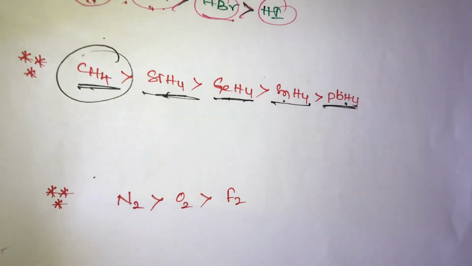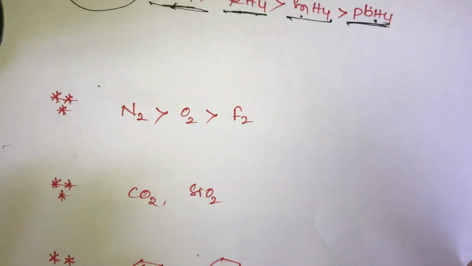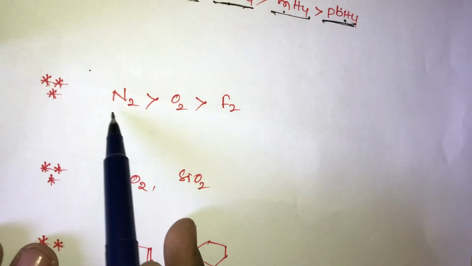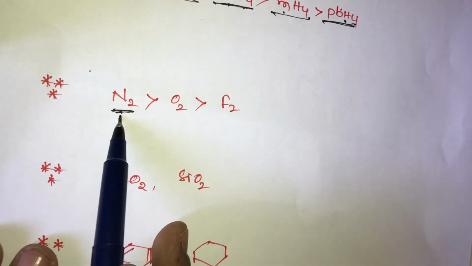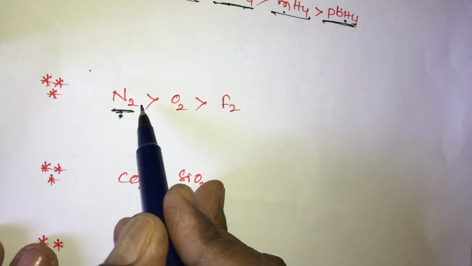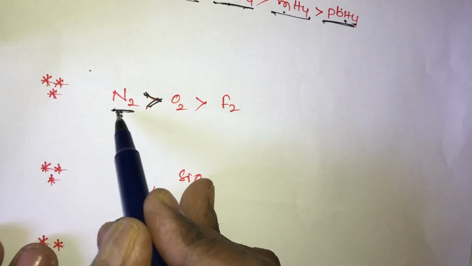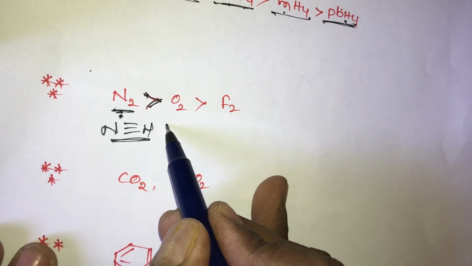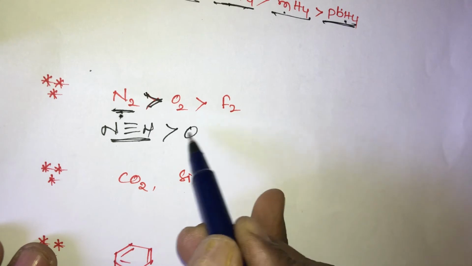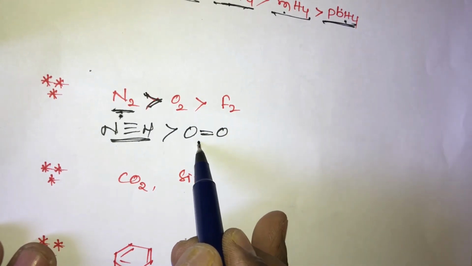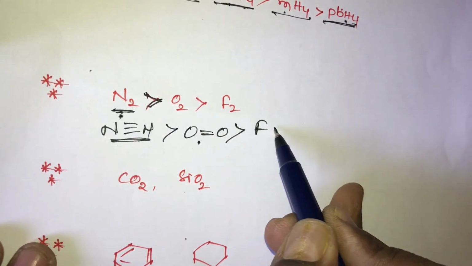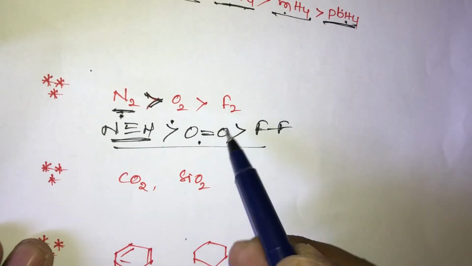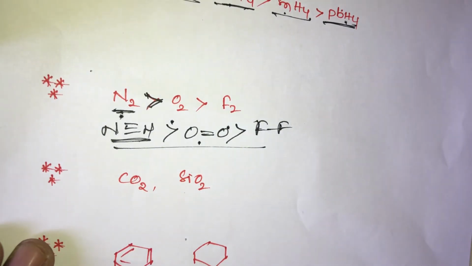One more point, students: thermal stability depends on bond order also. The N2 bond order is 3. Thermal stability is directly proportional to the bond order. The N2 molecule contains a triple bond, so it has higher thermal stability. The oxygen molecule O2 has a double bond, so high thermal stability. The fluorine molecule has a single bond. So the order is N2 is greater than O2, O2 is greater than F2.